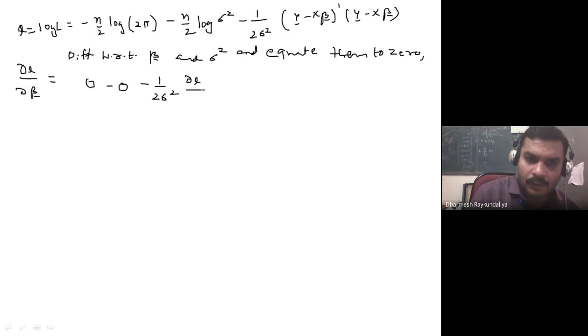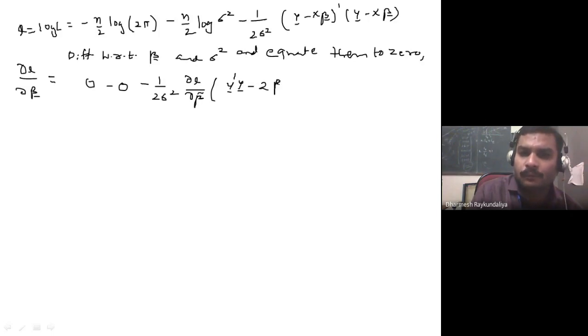It is del l by del beta. Now I am using a different notation. Let us say it is beta curl. Why? Because it is the ML estimator of beta, since beta cap we have used as the least squares estimator. So I can write y minus X beta, transpose, y minus X beta, as y dash y minus 2 times beta curl transpose X transpose y plus beta curl transpose X transpose X beta curl.